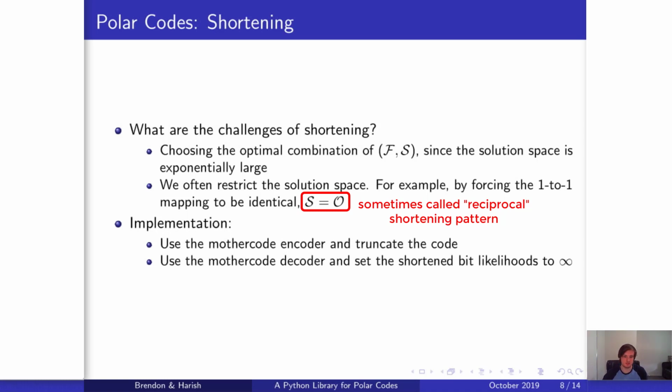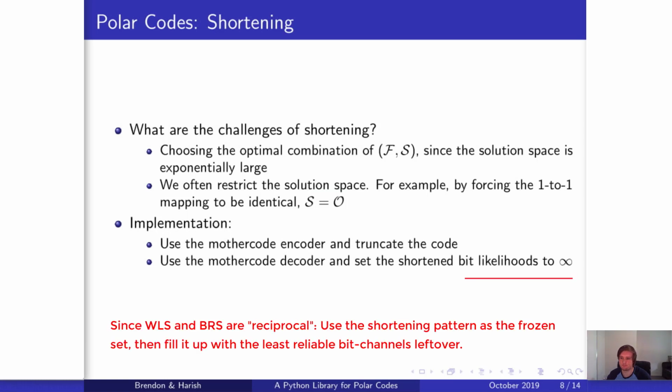And as for the implementation, it's relatively simple. All we have to do is use the mother code encoder and then truncate the code. And we can also use the mother code decoder and then set the shortened bit likelihoods to infinity.